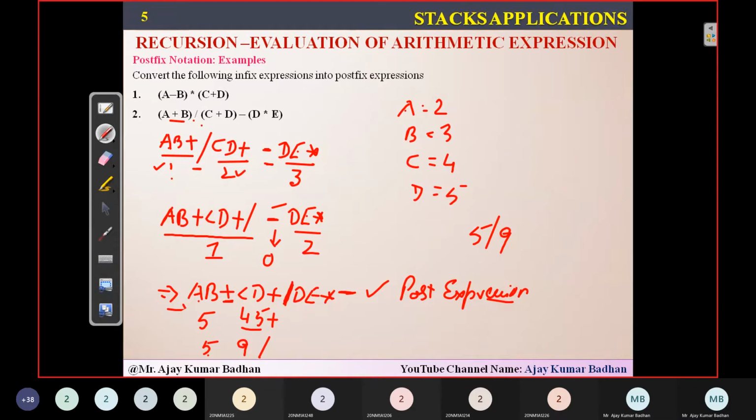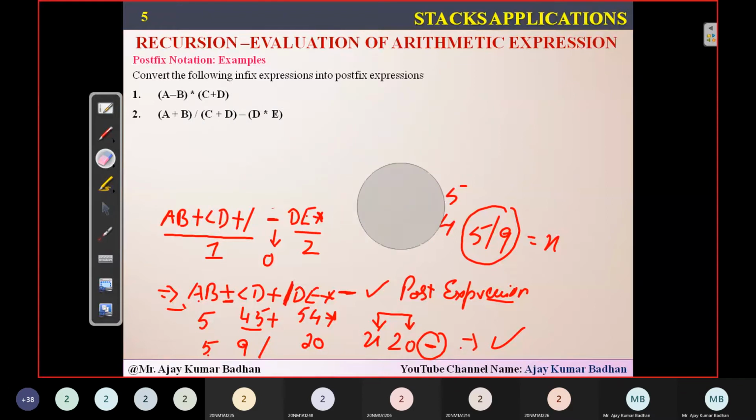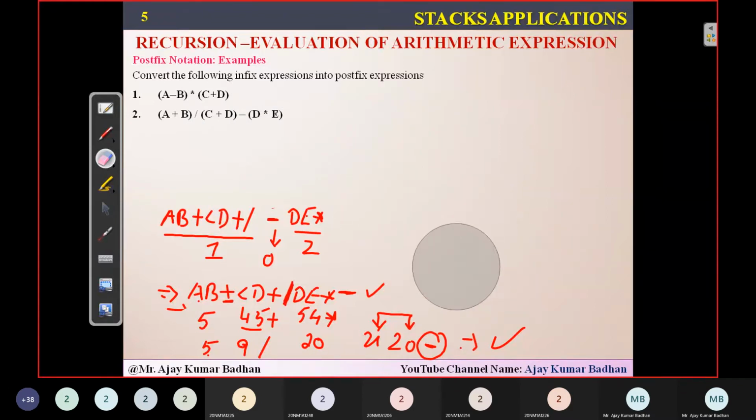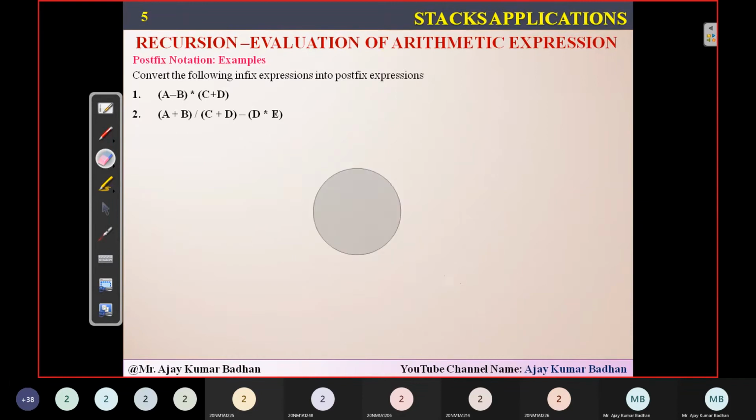Okay, then what about D here? 5. What is E? E equal to, let us suppose 4. So 4 star means the system has to perform 5 into 4. You are going to get 20. Now, whatever the value you're getting from 5 by 9, something X. So X 20, then finally minus. Then system will come to know that whatever the values I'm having here, I need to do subtraction between those two. And finally, you will get the output. This is the way how system can understand. We can easily understand this one, the expression which you people are seeing. System can understand only the postfix expression, and this is the postfix expression for that particular second expression. Well, you people can try it at your home.